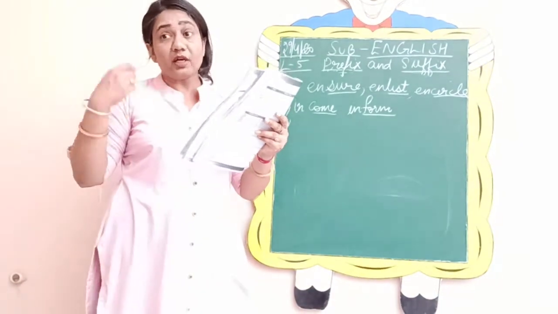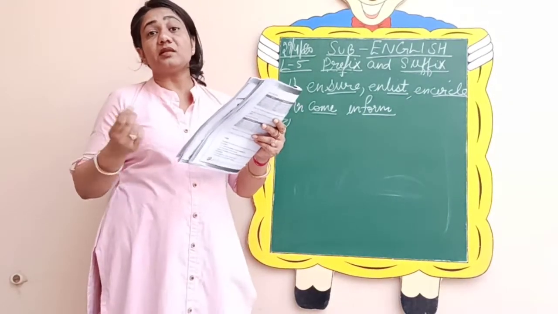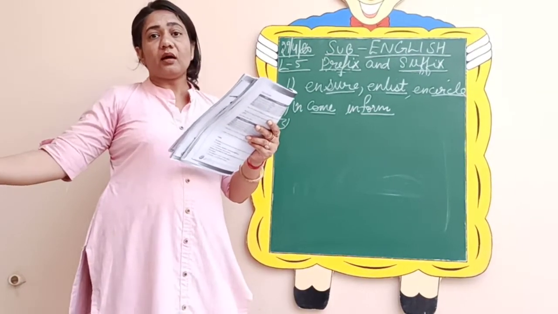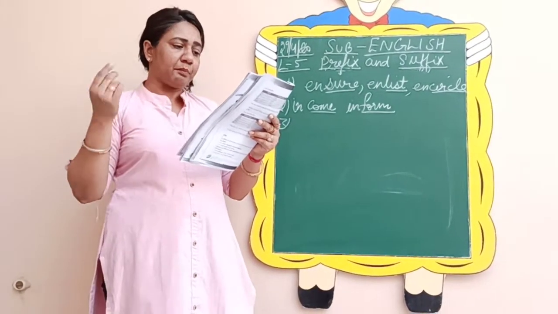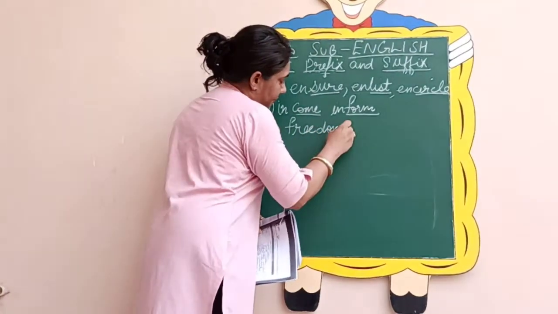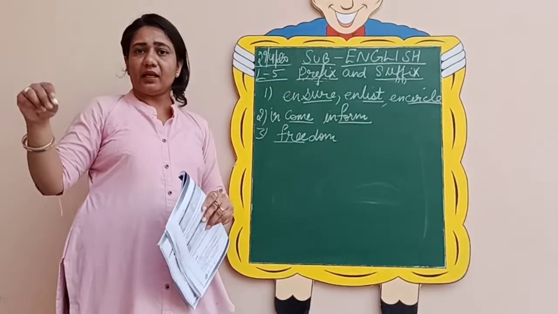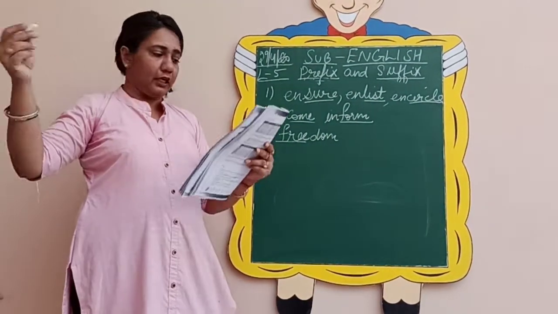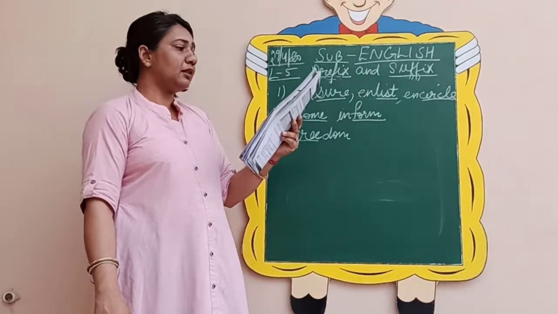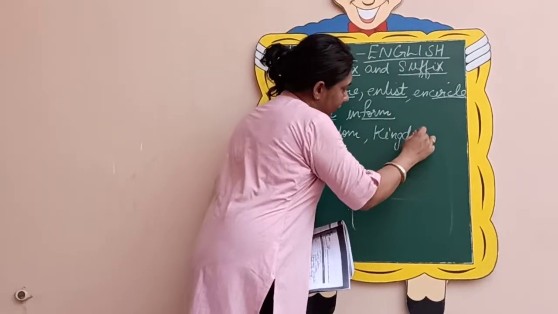DOM. So now first we have to see, it could be a prefix or it can be a suffix. DOM is always used as a suffix. For example, freedom. Free is the word which means something that is out of control, free. So it does not have a limit. So freedom.